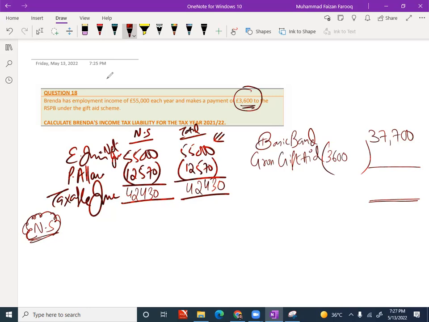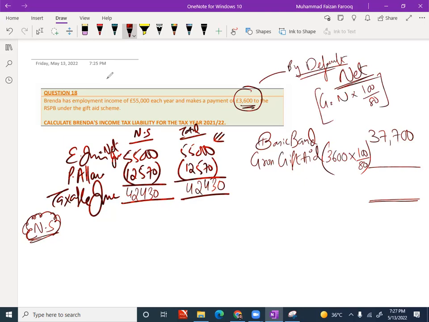So by default, we know it's always a net amount, and in tax we have to use gross amounts. The formula to convert a net amount into gross in the case of gift aid is to multiply by 100 divided by 80. We will get the grossed-up amount, which will be how much? 4,500.